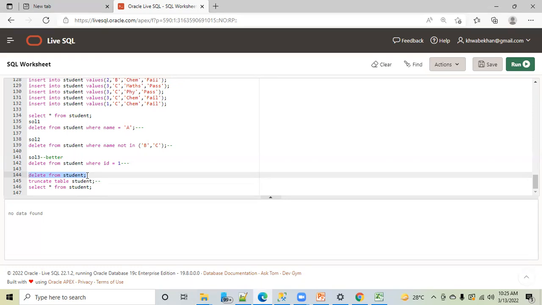Yes, and more or less both perform the same task, deleting the records. It depends on the need or the requirement. If any condition should be applied, then delete should be considered. Otherwise, if you have millions of records, you go with truncate. If you have 1,000 or 10,000 records, go with delete or whatever you want.